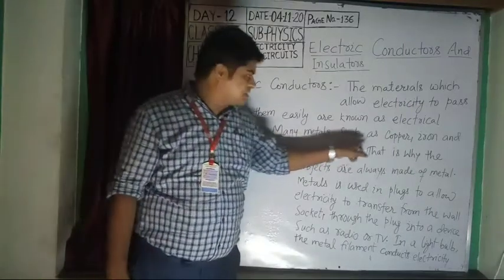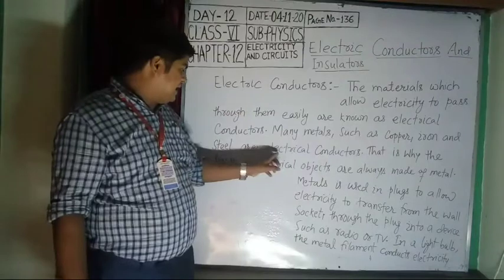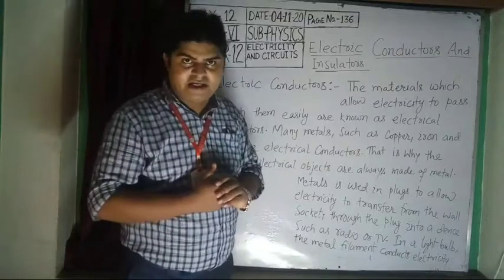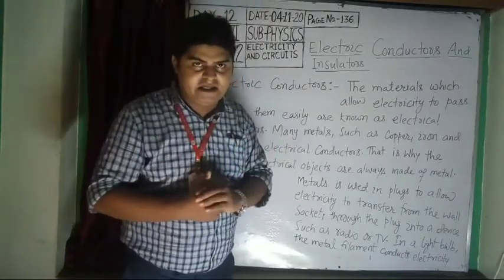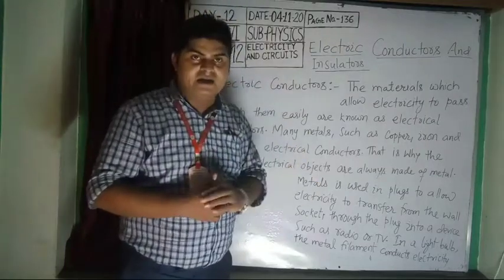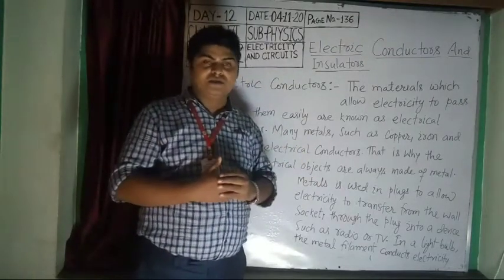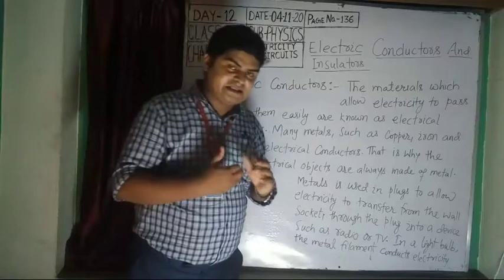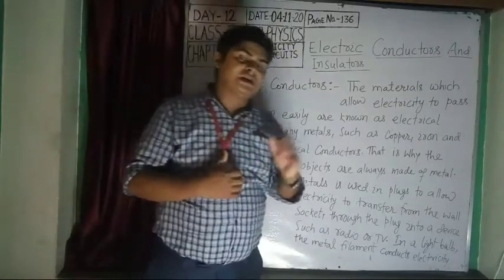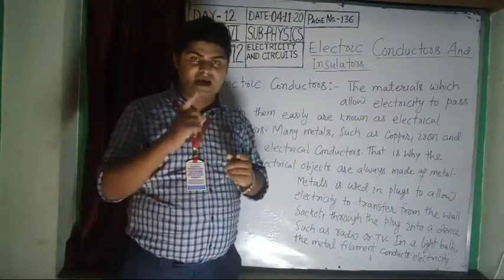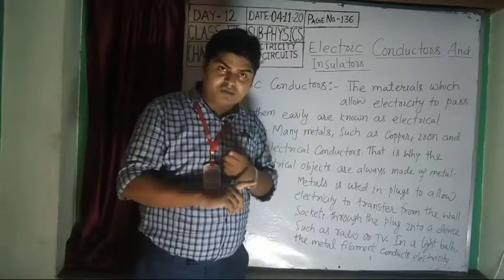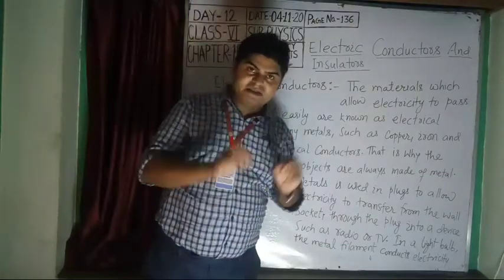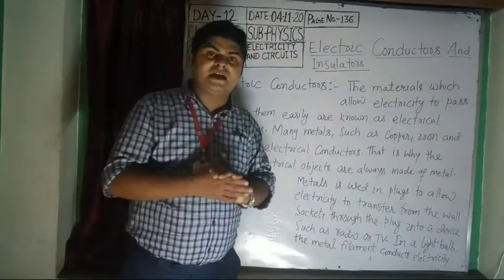Many metals such as copper, iron and steel are electrical conductors. Most of the metals are good conductors of electricity. For example, steel, aluminium, iron, gold, silver and copper are good conductors of electricity. That means most metals are good conductors, but there is an exceptional case. Carbon is a non-metal but it is also a good conductor of electricity, and carbon, that means graphite, we use in the dry cell.